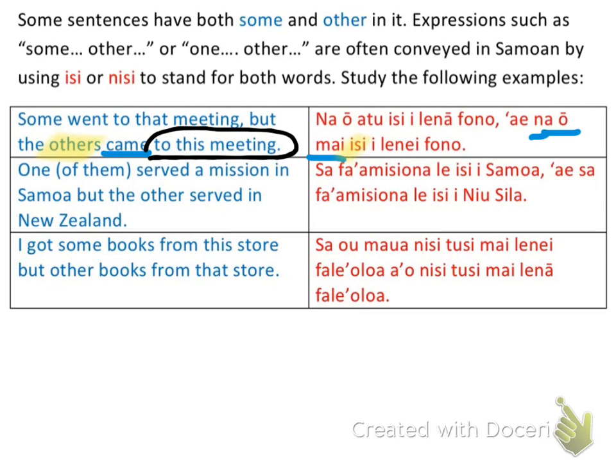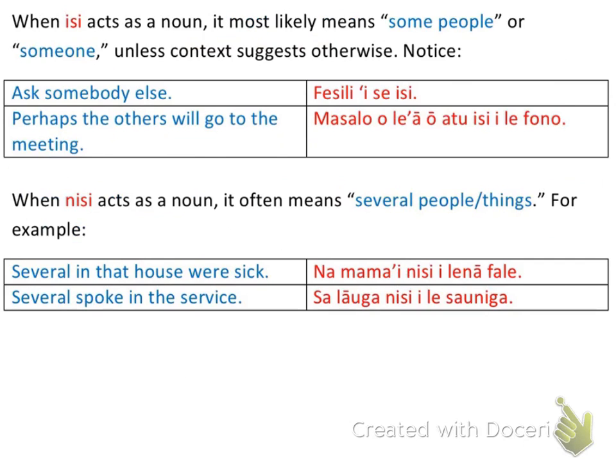Okay. So hopefully this review is kind of helping, and all we're doing is we're replacing the subject with isi, okay, or nisi. So one of them served a mission in Samoa, but the other served in New Zealand, okay. And so the one thing I will say is that when I'm doing a sentence structure like one or other, kind of like in this sentence, one but the other, I'm going to use e isi, okay?